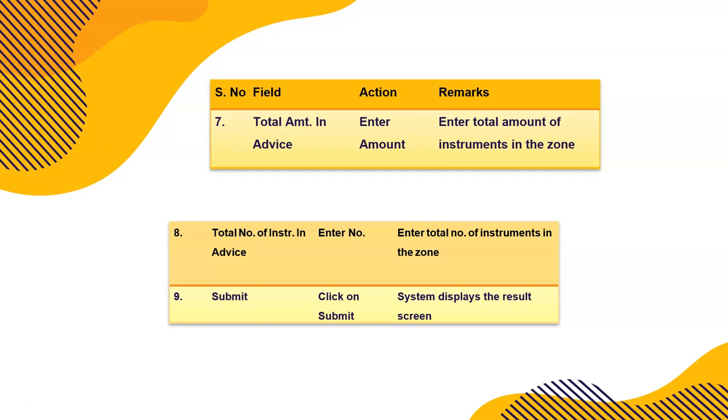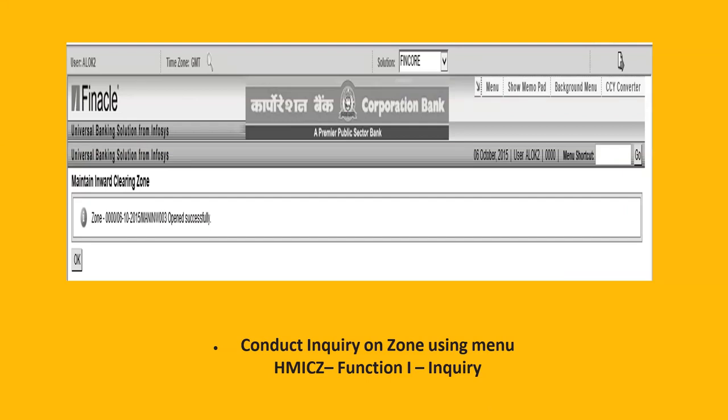So we have to enter the amount, number of checks, instruments, and amount in advice. Then we click on submit. The zone is opened successfully. In the inward, we have to enter the number of instruments of all the banks and total inward clearing received from different banks to our bank branch, as per the working in the respective banks, right?